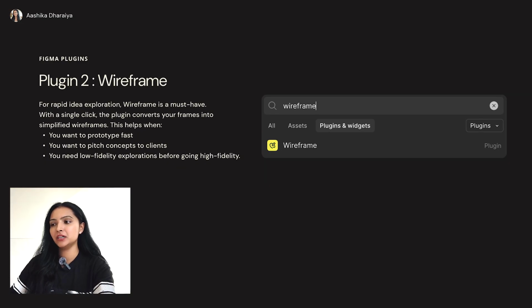Okay, so next we have the Wireframe plugin. What this plugin does is that it helps designers create wireframes quickly. As a designer, we do have a lot of work. We have to make low fidelity screens and then high fidelity screens, and then we have to make wireframes so that people can see how it's actually going to function and everything. If you use this plugin, it can save you a lot of time.